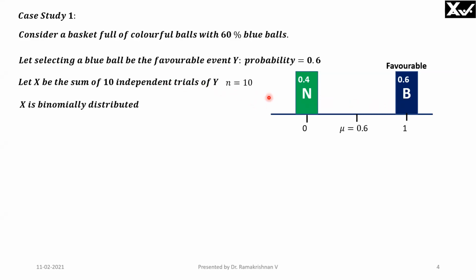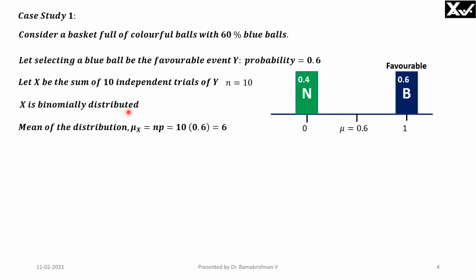Now, I am selecting the ball 10 times. That is, N is equal to 10 trials. Independent trials. Independent trial means I take the ball, check whether it is blue or not, then put the ball back and then take again. How many times I get blue balls is my intention. So if I do it 10 times, I will get 6 times blue ball, because the probability of occurrence of a blue ball is 0.6 for each trial. For 10 trials, 10 into 0.6. This is the mean for this distribution.